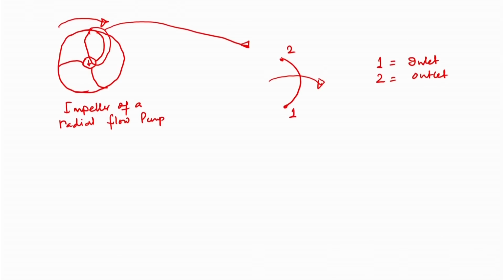There are 3 components of velocity at the inlet and outlet.